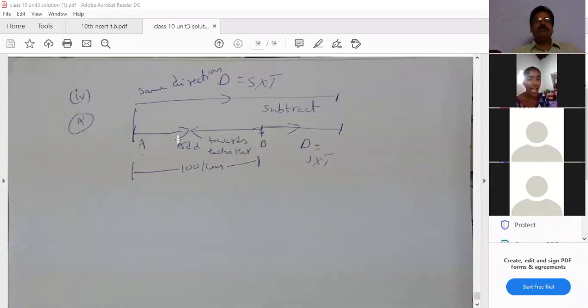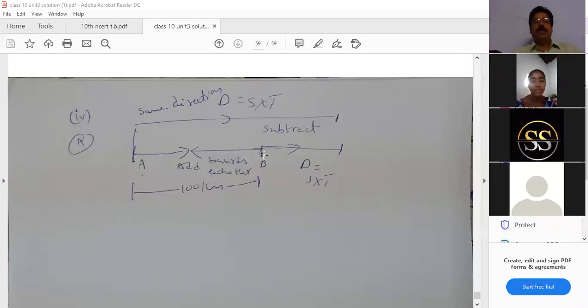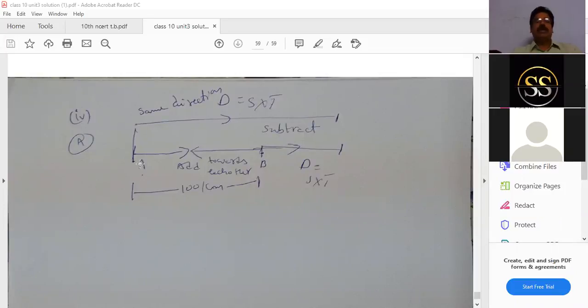See the diagram. Is the diagram visible to all? Yes, sir. This is station A and this is station B. The distance between station A and station B is 100 kilometers. If they travel in the same direction, A started here and traveled in this direction, and B started here and is also traveling in this direction. See, I kept the arrow mark. This is A's distance in the same direction, and B also in this same direction only. If they traveled in the same direction, it is A's distance minus B's distance.